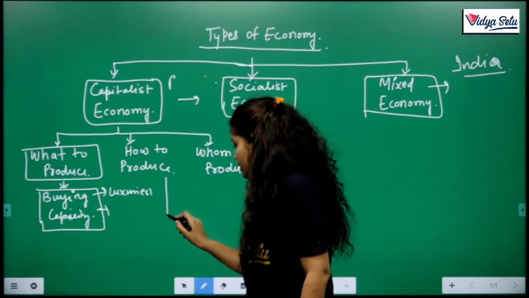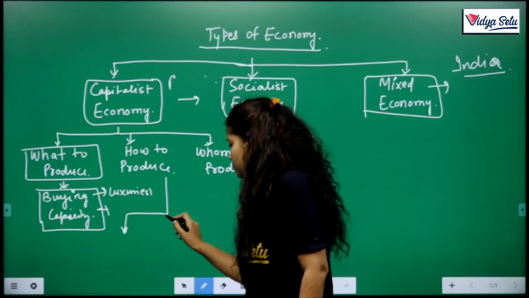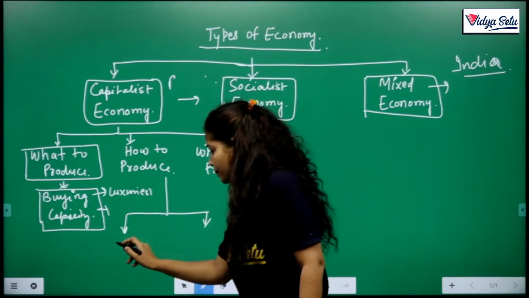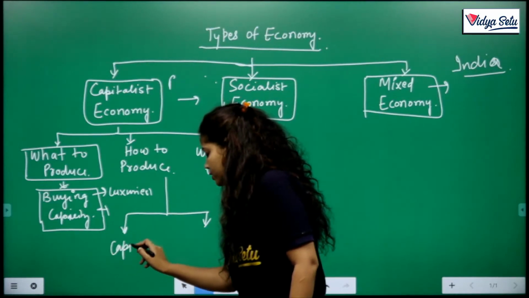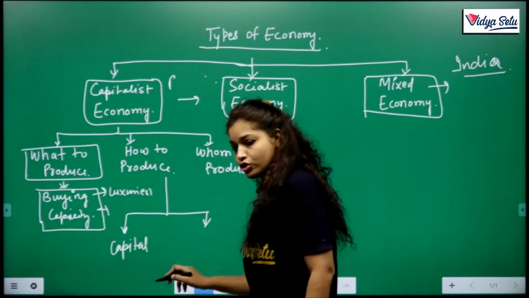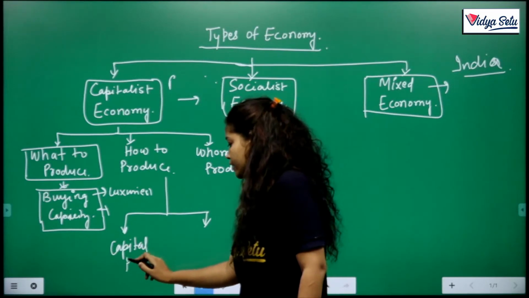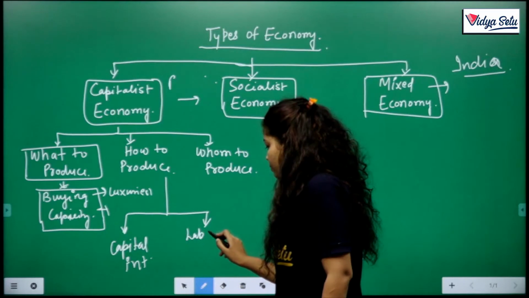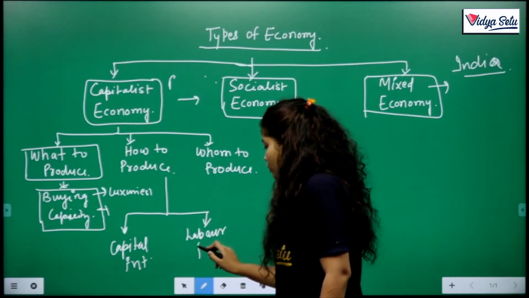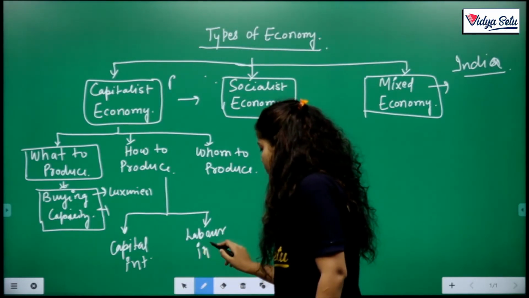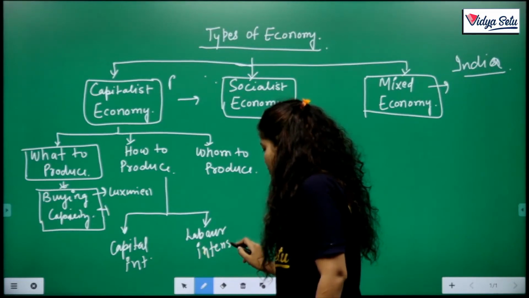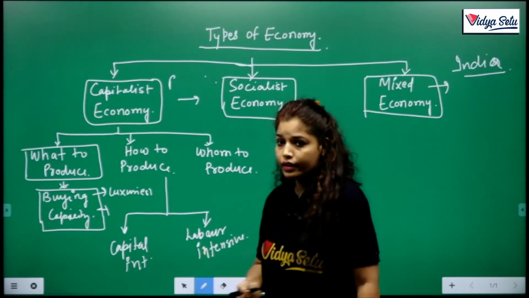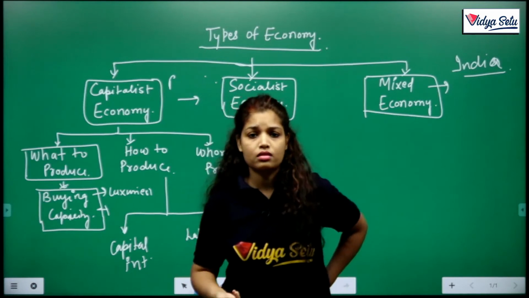How to produce? There are two techniques: capital intensive, that is with the help of machines, and labor intensive. Again, which one is cheaper? That means who gives more and pays less.